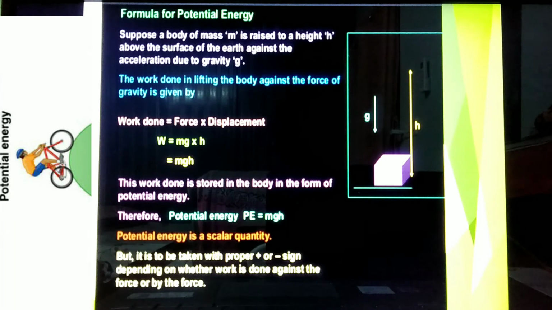This work done is stored in the body in the form of potential energy. Therefore, potential energy PE equals mgh. Potential energy is a scalar quantity, but it is to be taken with proper positive or negative sign depending on whether work is done against the force or by the force.